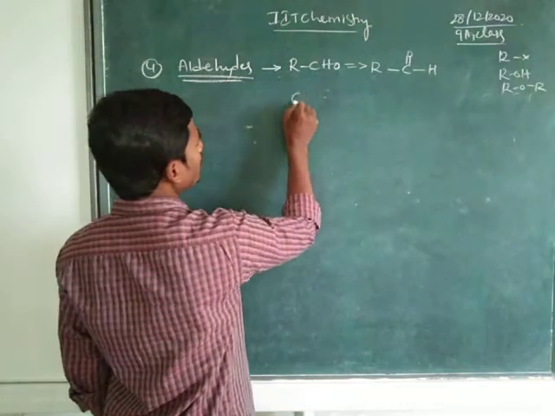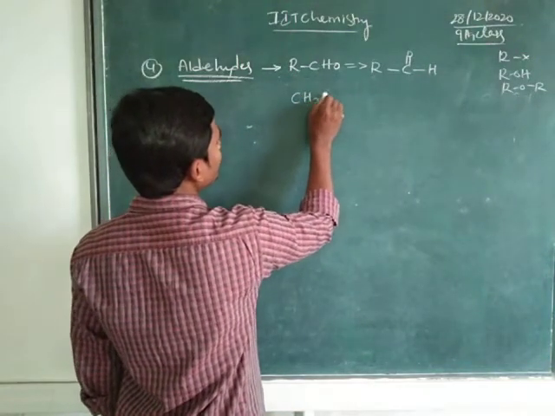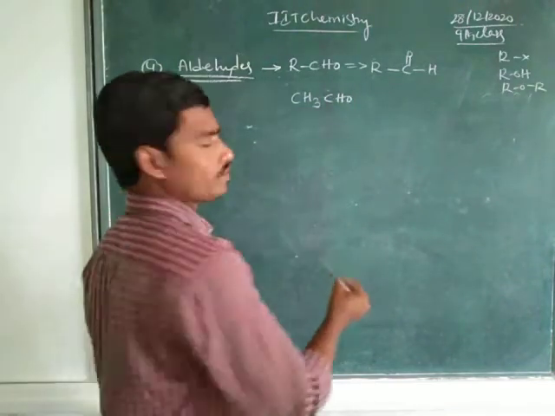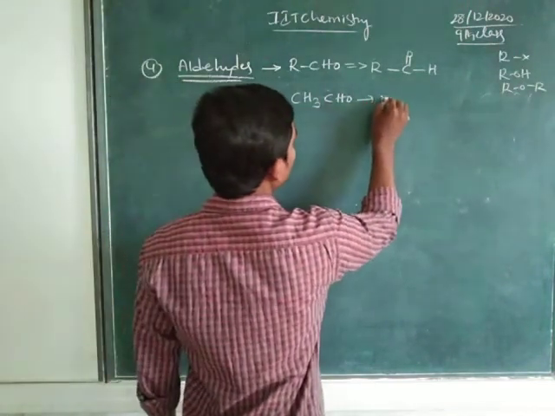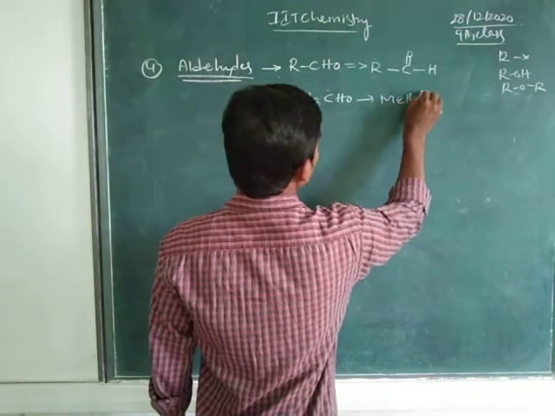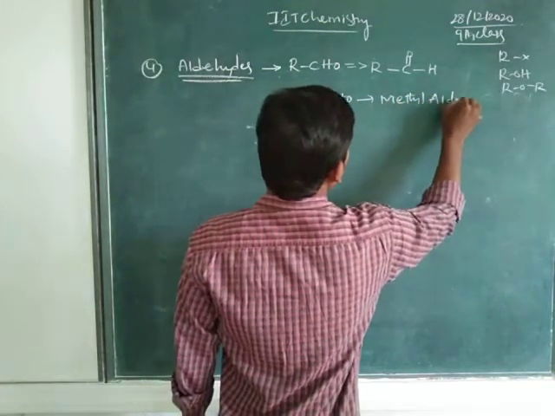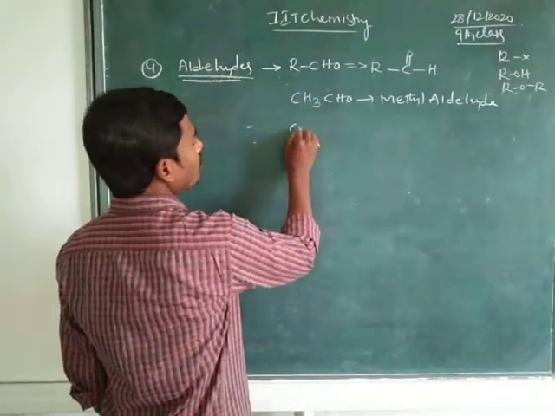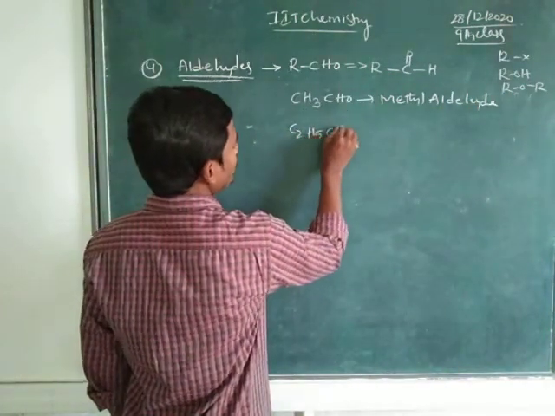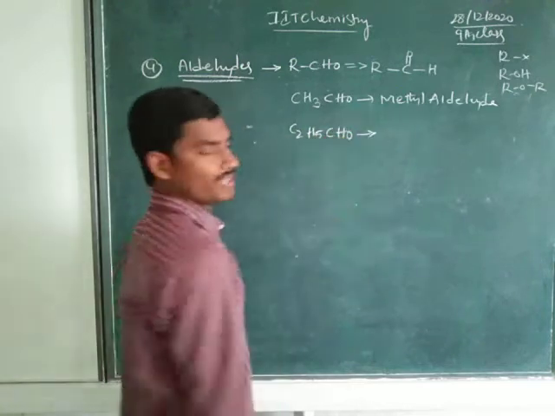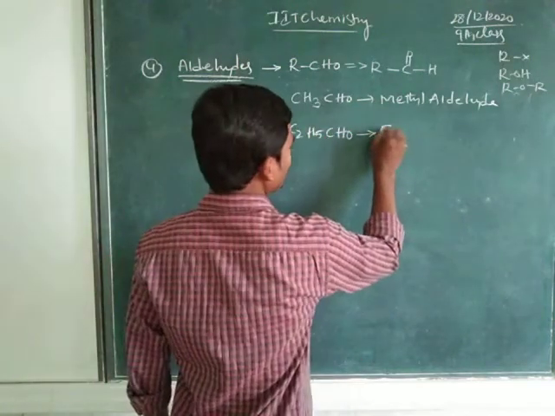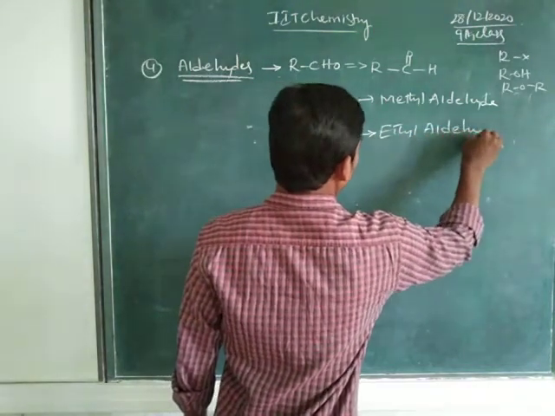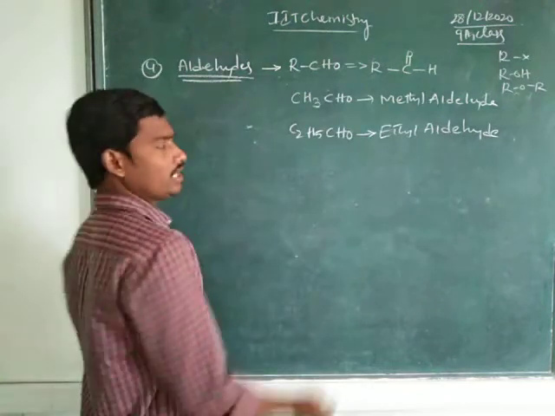Instead of R, if we take CH3CHO, we consider it as methylaldehyde. Or if we take C2H5CHO, we consider it as ethylaldehyde.